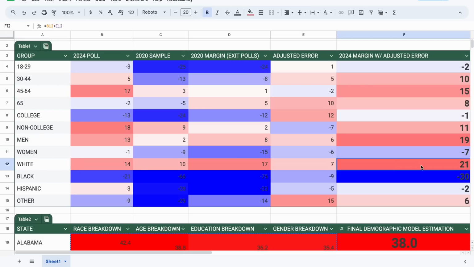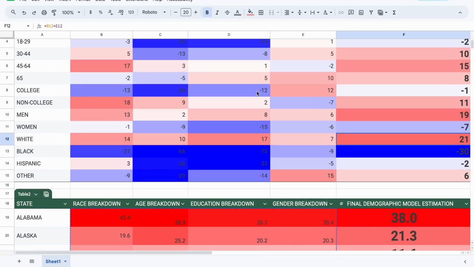With white voters, he does slightly better, but with these other non-white demographics, he's doing way better. And we actually have Donald Trump in our projection shifting whites to the right by less than these other groups. He gains more with African American, Hispanics, and other voters by way more than the white vote, because we suspect that the white vote is trending to the left nationally. However, since Biden is such an unpopular president, Donald Trump's going to gain with those voters as of right now.